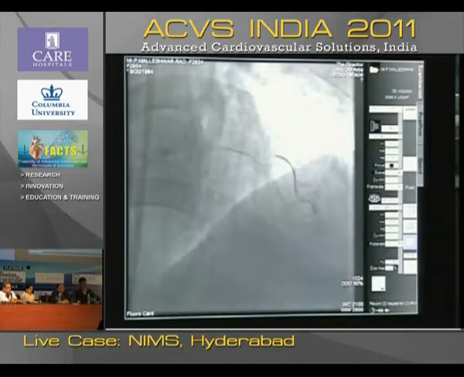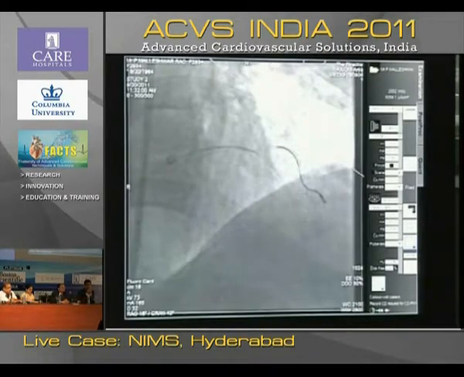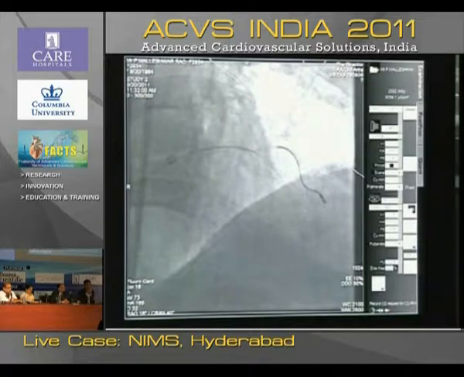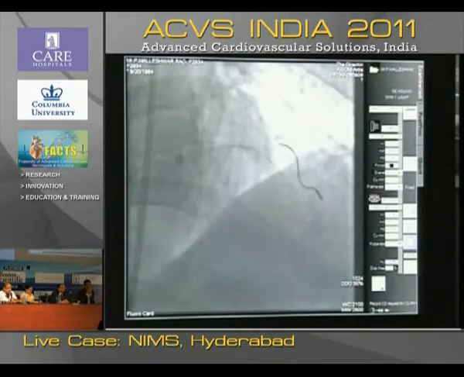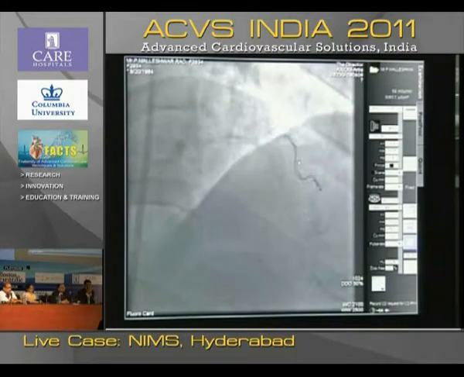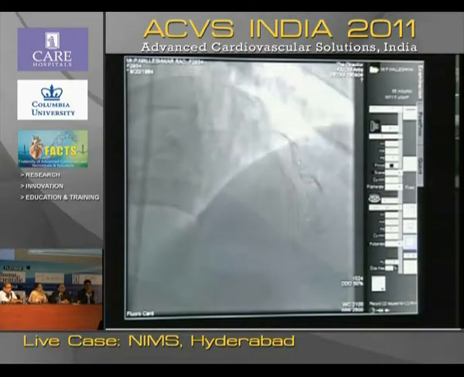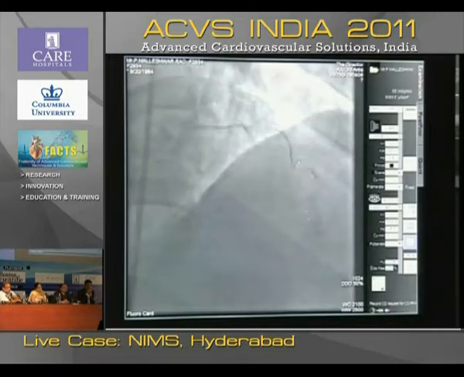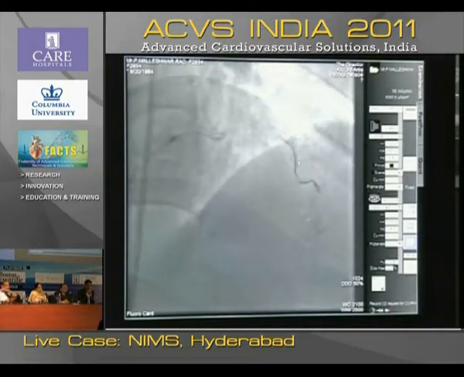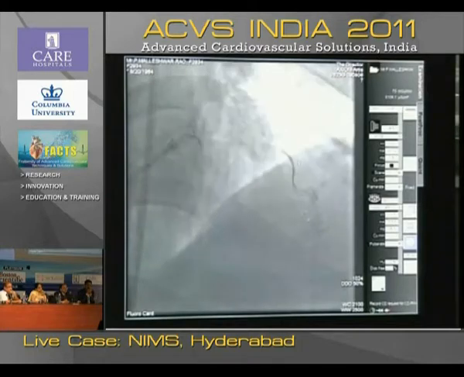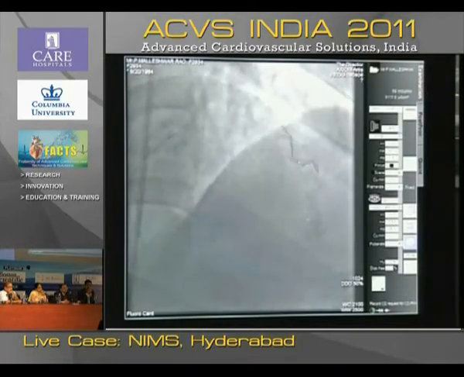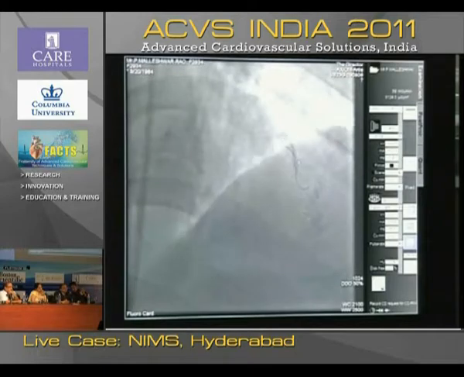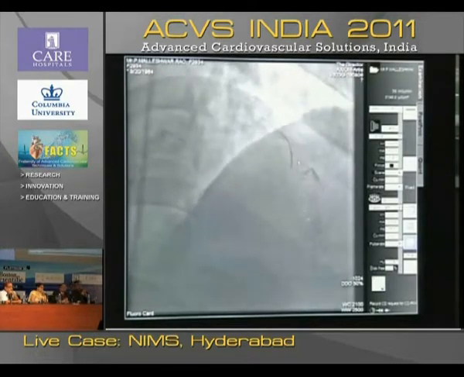So what we have to do is now again we'll have to pull back the main branch wire. You got the resistance somewhere beyond the guide. So you just come back into the guide and then go back again, because that's the simplest thing to do. Yeah, Chinese curve.